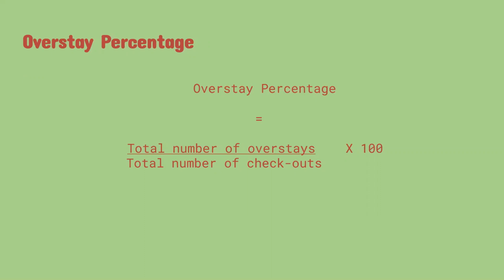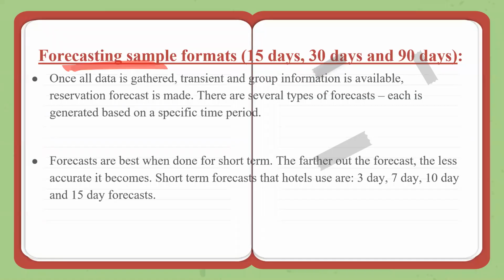Similarly, overstay. Overstay also, like understay, we look at the checkouts. So overstay percentage is defined as guests who extend their stay over and beyond their date of departure. Overstay percentage equals total number of overstays divided by total number of checkouts. So you had expected so many guests to check out, but these overstays did not, into 100. So that is the basic formulas I wanted to take you through.